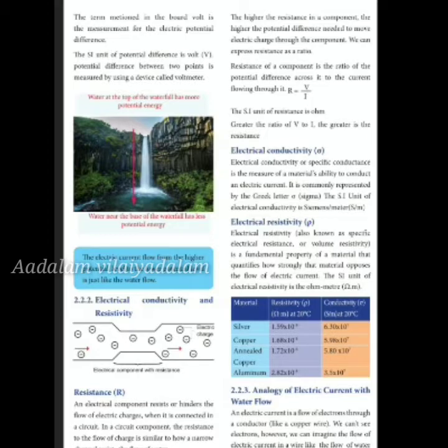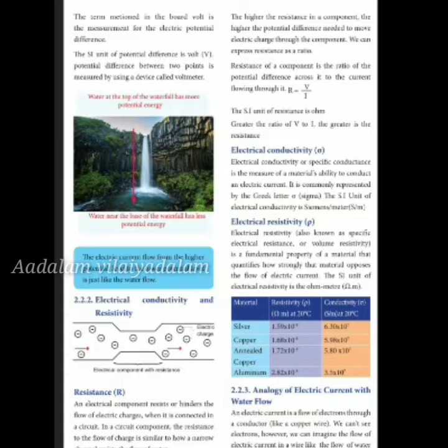Now next you will see electric conductivity and resistivity. How much it can control the flow of current or stop current from flowing is resistance. What is resistance? How much it can resist the flow of current from flowing through the wire. This is nothing but resistance.